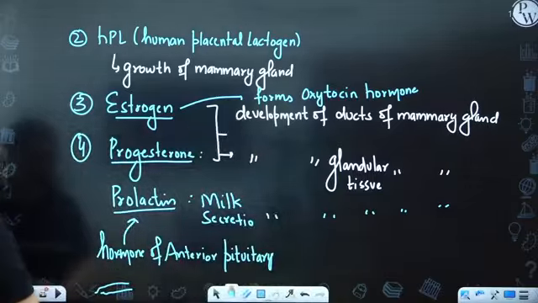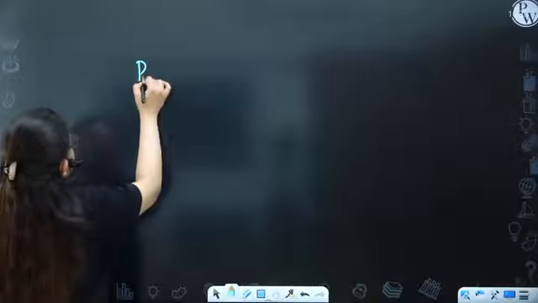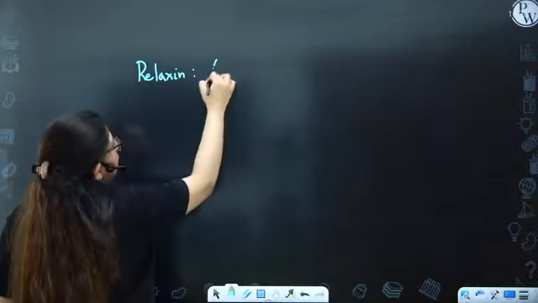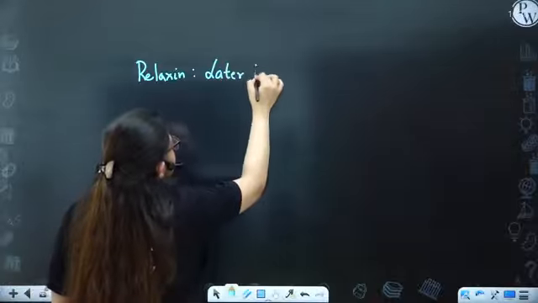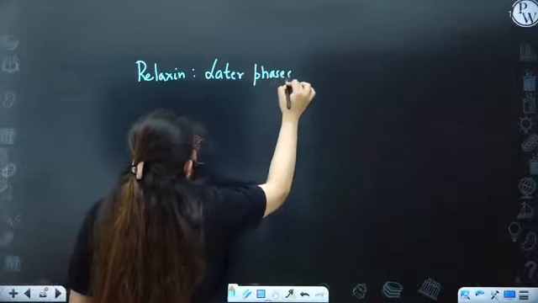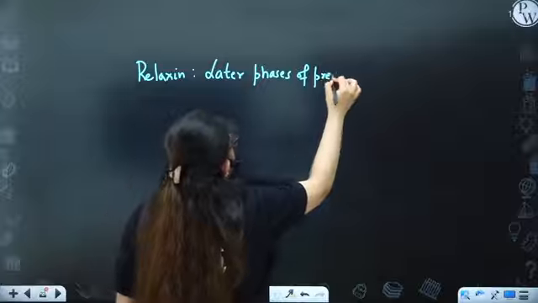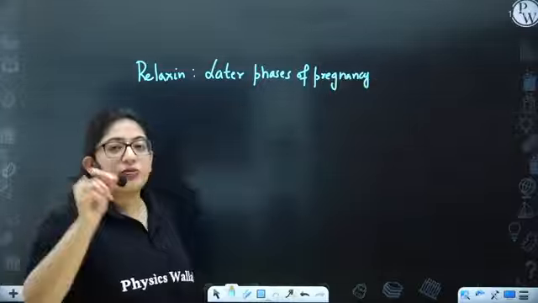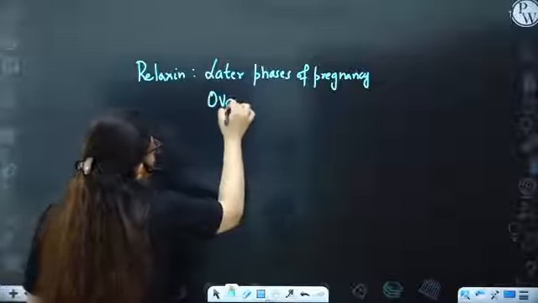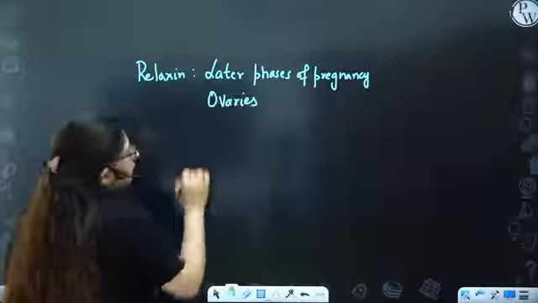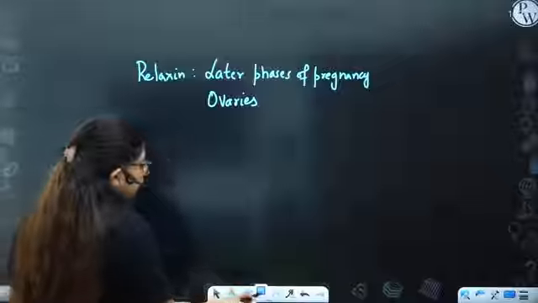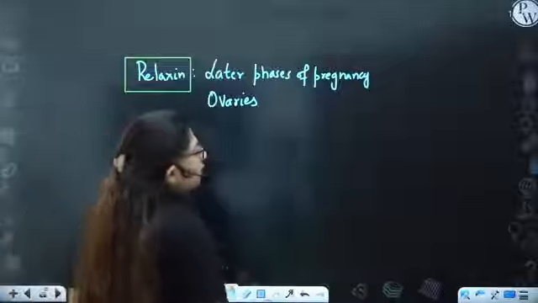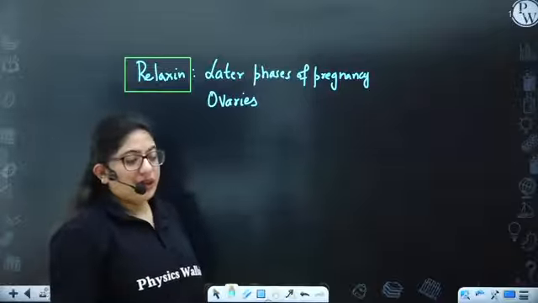Apart from this, there is another hormone known as relaxin. Relaxin is secreted in the later phases of pregnancy. But from where? You all know the corpus luteum secretes a very small amount of relaxin, so it comes from the ovaries, right? Now, what's the function of relaxin?